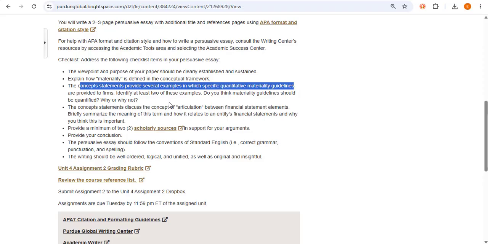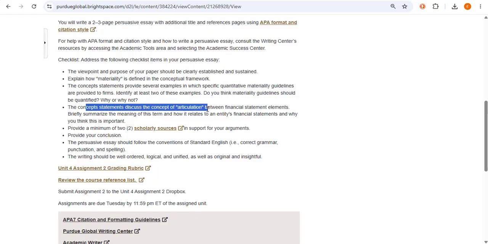It also asks you for examples of quantitative materiality guidelines. When you find these examples, quantitative has to do with numbers, like a 10% drop would be quantitative because it uses a number, whereas a significant drop would be qualitative. We're looking for quantitative examples as per the requirements. I'll show you where you can find those in the concept statements, as well as if you decide to use another source.